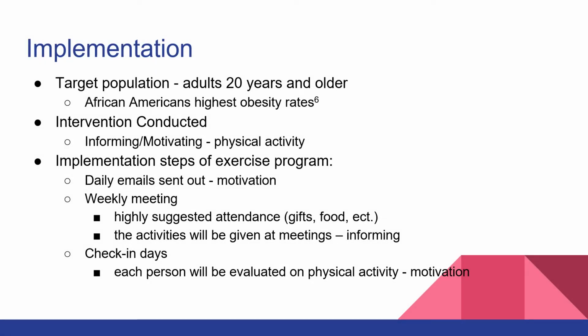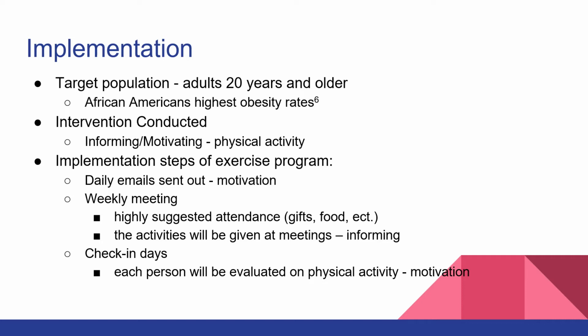Okay, so the implementation aspect of our intervention. Our target population would be adults who are 20 years and older, and more specifically, the African American population because they did have the highest obesity rates. So, how would our intervention be conducted? We would use different techniques such as informing the participants on how to properly do physical activity and also motivating our participants to do this physical activity.